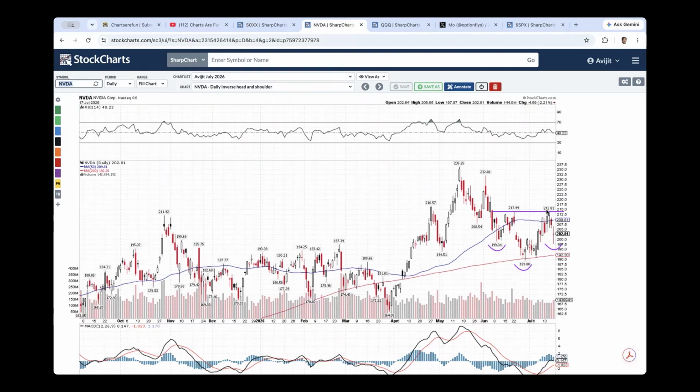A breakout from 189 to 213, we're talking about a $24 breakout. 24 to 213 is 237, or slightly higher than 236, which its May peak was. So that form of a double peak, 236, 237 of NVIDIA, cannot be ruled out.